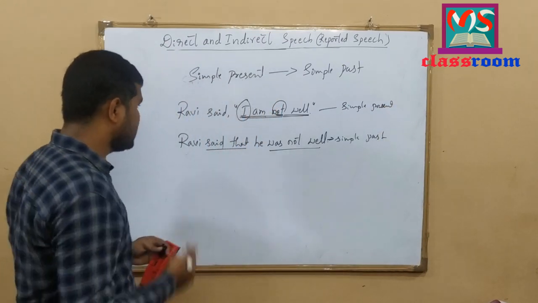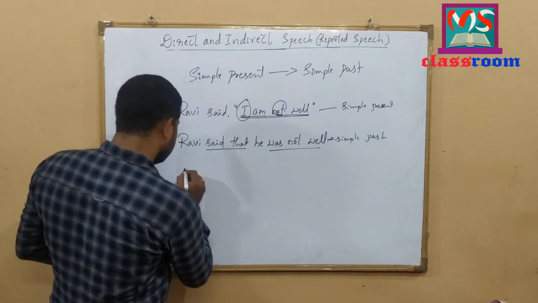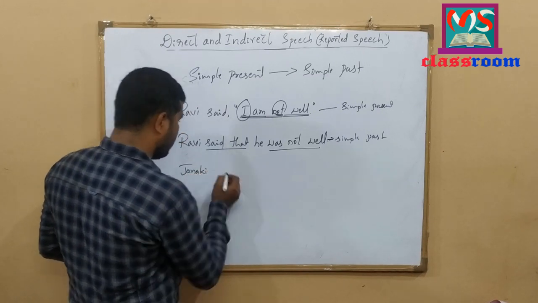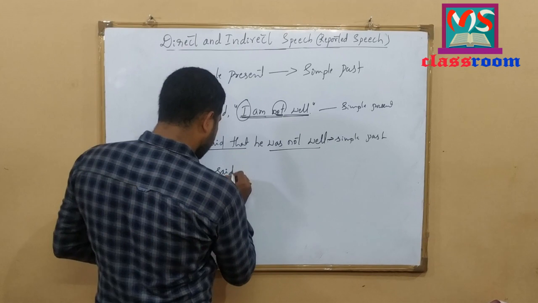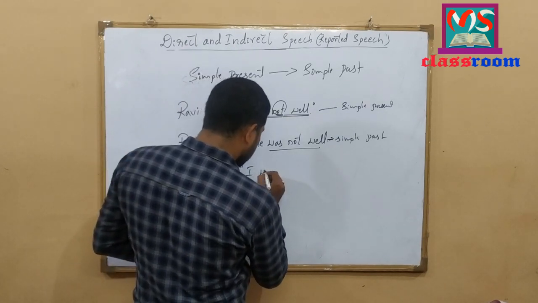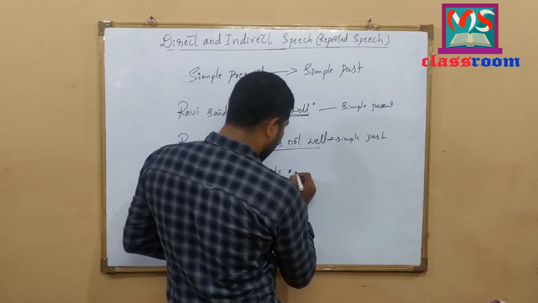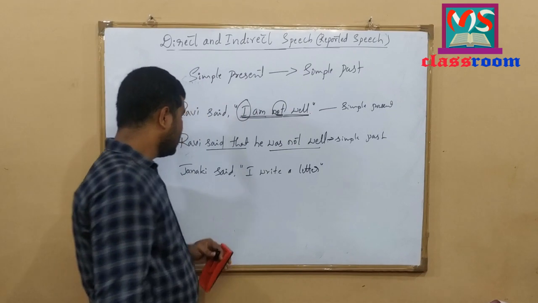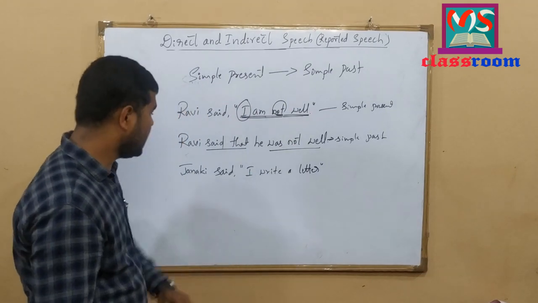Let me write one more example. Janaki said, I write a letter. Look at here. Janaki said, I write a letter.